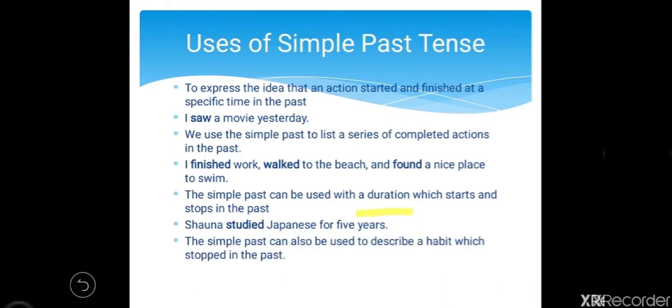Next, the simple past can also be used to describe a habit which stopped in the past. Suppose we had a habit but we stopped it in the past. So whenever we want to describe such a habit, we use simple past tense. Example is, I studied French when I was a child. Okay. So I studied French but now I am not studying. I stopped studying, and when I was a child I studied French. So this sentence is in simple past tense.